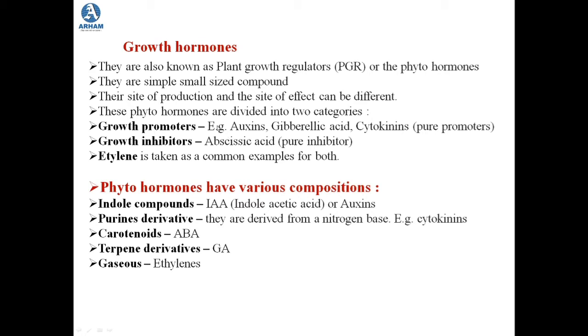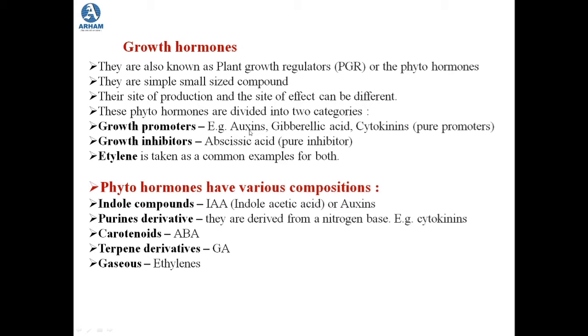Now in total we are going to study 5 growth hormones or 5 plant growth regulators, and out of these 5, 3 of them are put into the category of plant growth promoters, whereas one is in the category of growth inhibitor.